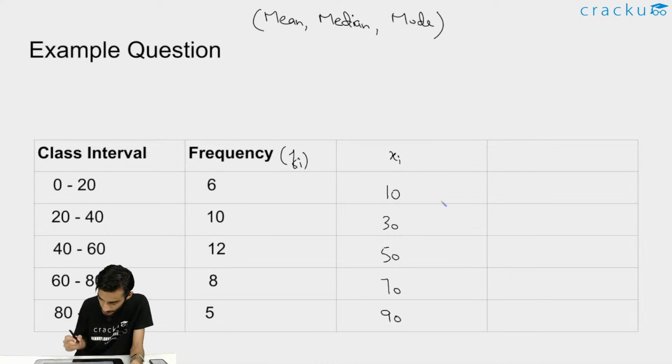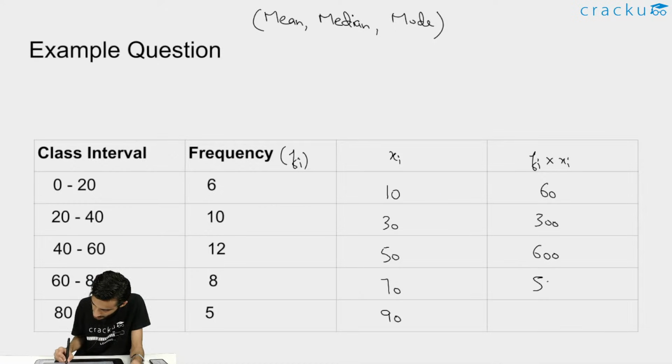So this was xi. Now we need to find the value of fi multiplied by xi. So this will come out to be 6 into 10, that is 60. 10 into 30 is 300. 12 into 50 is 600. 8 into 70 is 560. 5 into 90 is 450. So these are the values of fi multiplied by xi.